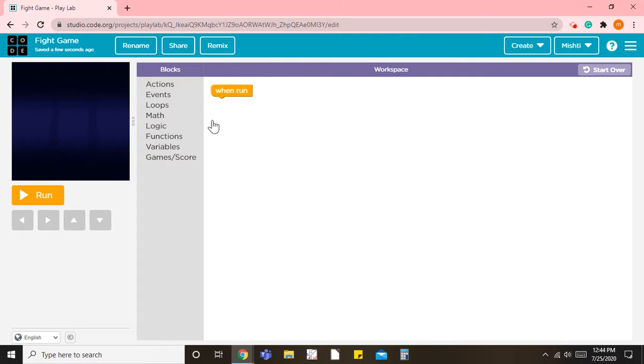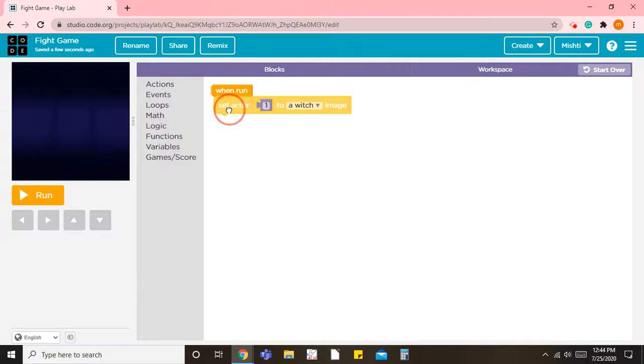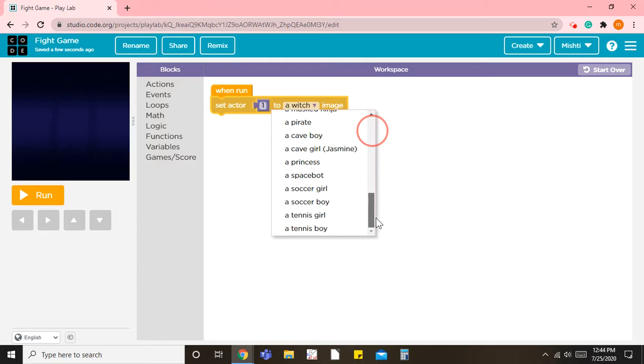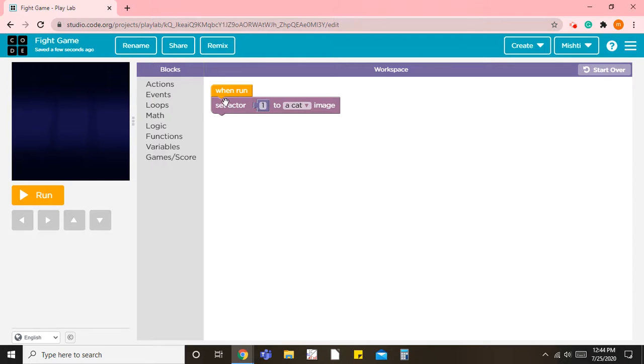So it's like when run, we go to actions and we set a character to a witch. We are using an action over here because we are telling the computer to do something, which is setting the character number one to a witch or a hidden character or a random character. There are many options over here. So first I am going to keep the first actor as a good character. So I am going to keep it as a cat.